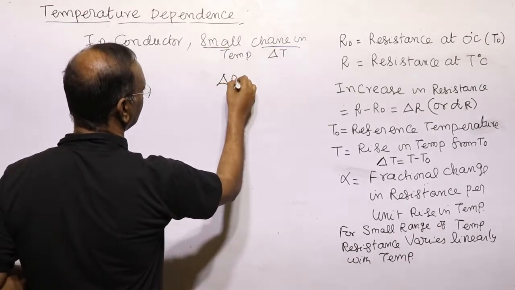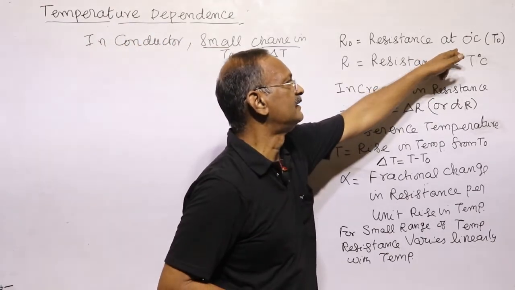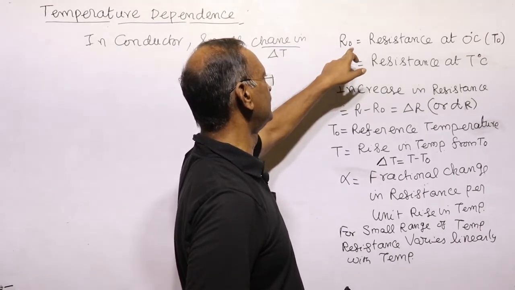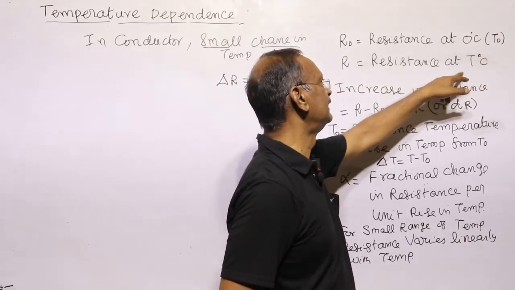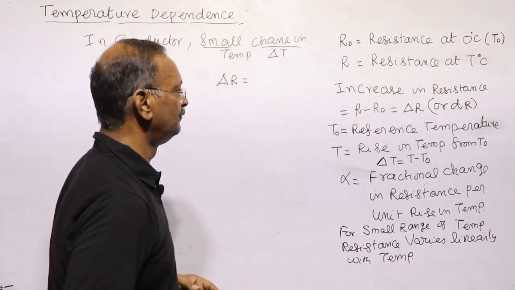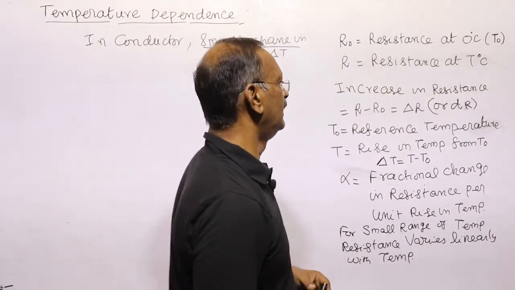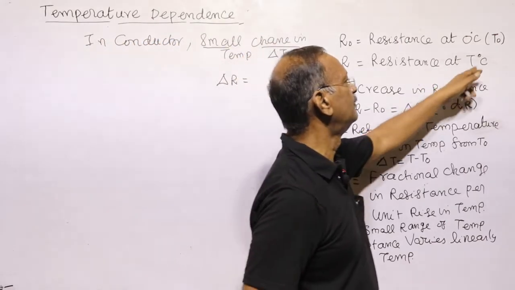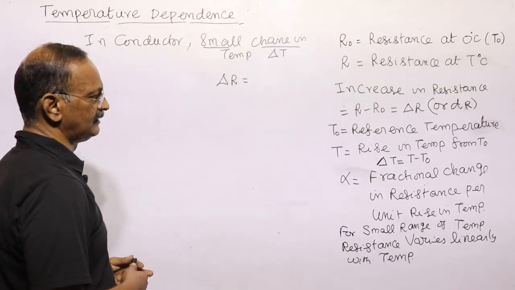What is delta R? Change in resistance. Because at 0 degree temperature, that is the reference temperature, the resistance of the conductor is R naught. For the same conductor, when the temperature is raised to T degree centigrade, its resistance is R, and the change in resistance is R minus R naught, which we write as delta R. In the same way, the change in temperature delta T is equal to T minus T naught.